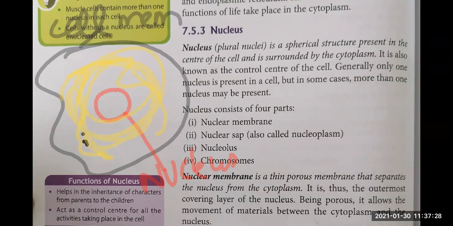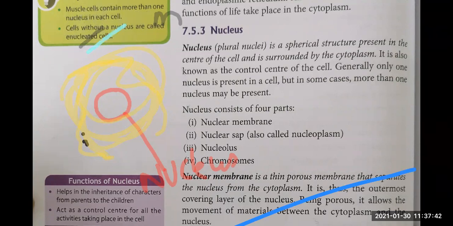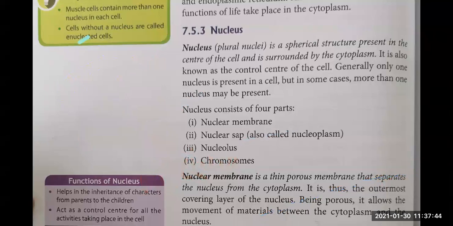Now, this nucleus is the main controller of the cell. Nucleus is going to control the function. Nucleus is going to control the cell entirely. Okay, beta. So underline this very important point: nucleus is the control center of the cell. Control center कौन है? Nucleus है जो सब कुछ control करेगा, right बेटा?